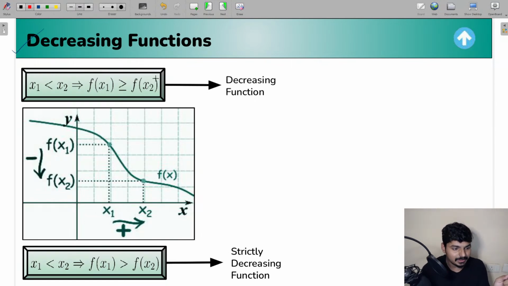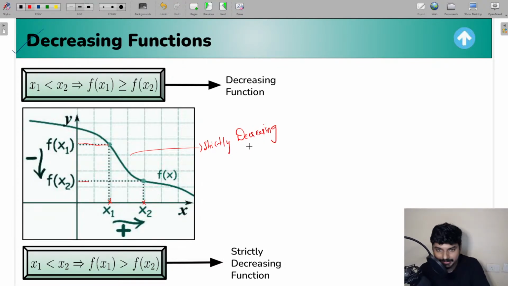Okay, so you see the diagram. If you see the diagram, guys, if you see this graph, this is indicating a strictly decreasing function or only a decreasing function? Well, definitely this is going to be representing a strictly decreasing function, right? You see, you take any two values here, any two values of x. For example, if you have taken x1 here, x2 here, the value of f of x1 is actually greater when you compare with f of x2. So yeah, this is going to be representing a strictly decreasing function. So I hope this entire concept is clear for you guys. The difference between decreasing, strictly decreasing, and also the difference between an increasing function and a decreasing function.